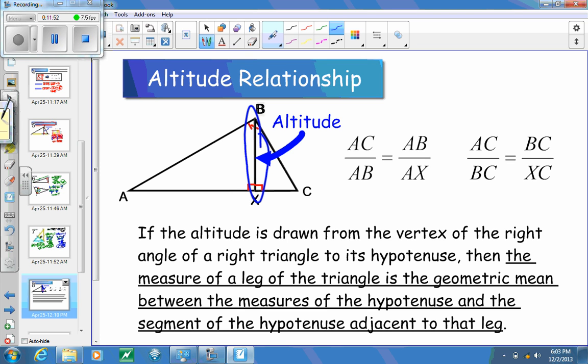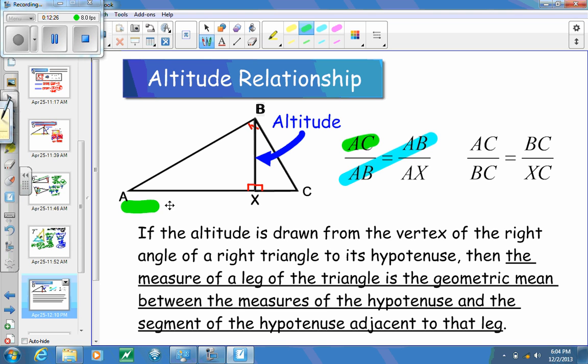And let me erase that. And looking at the proportions that are given to us in the book as we look at this, I have AC corresponds with AB, AB corresponds with AX. Well, AB, those values are the same. We saw that in our previous example. And AB right here, I would get AB squared equals AC times AX. Taking the square root of it, that would tell me what AB is.